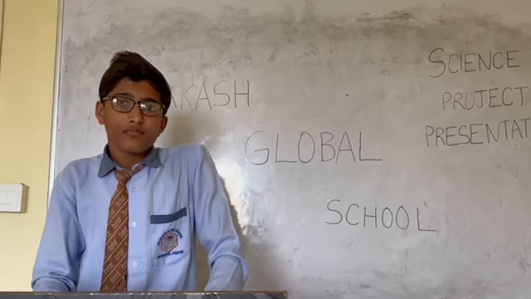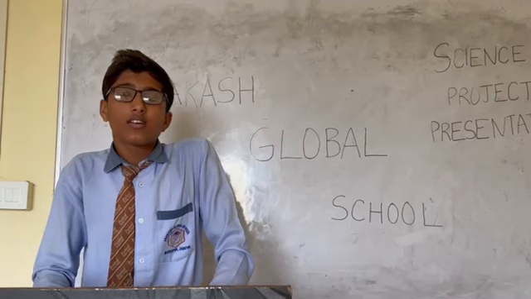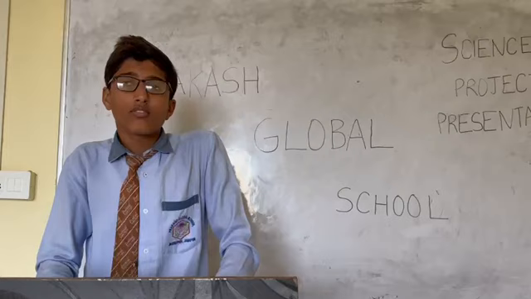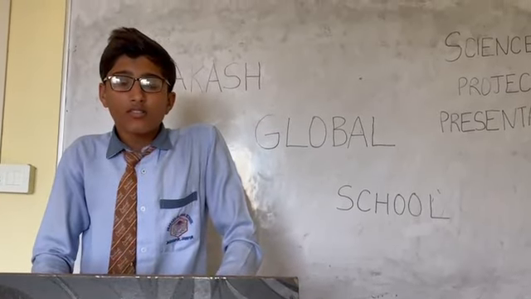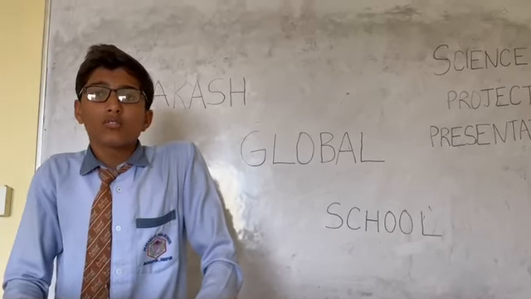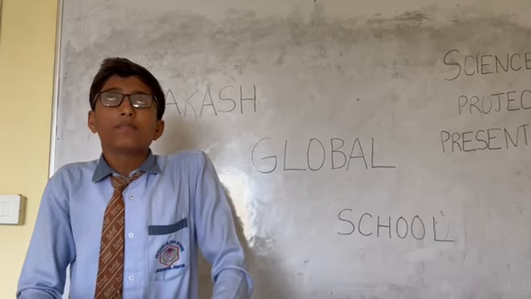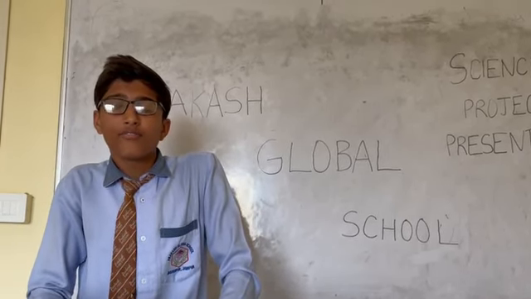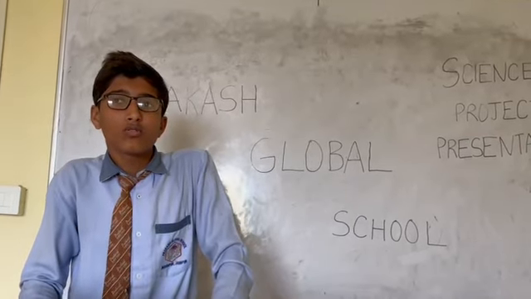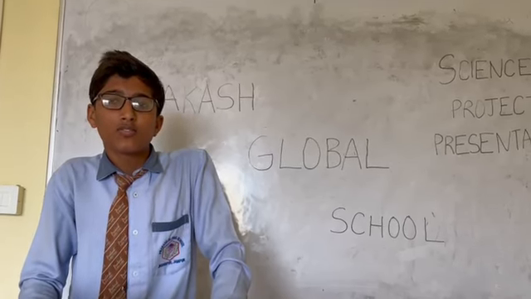This can be of three types. First, photolytic, second, thermal, and third, electrolytic. Photolytic decomposition, for example, AgBr decomposes into silver and bromine. Electrolytic decomposition, for example, if we pass electricity through H2O, then it decomposes into H2 plus O2.